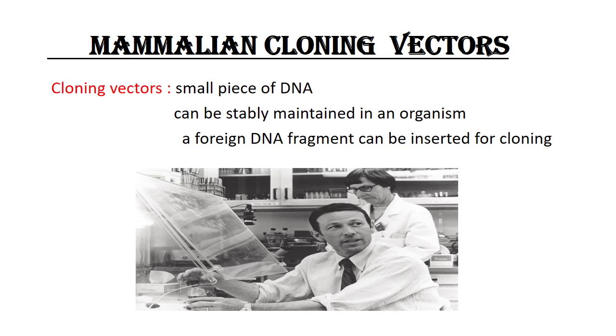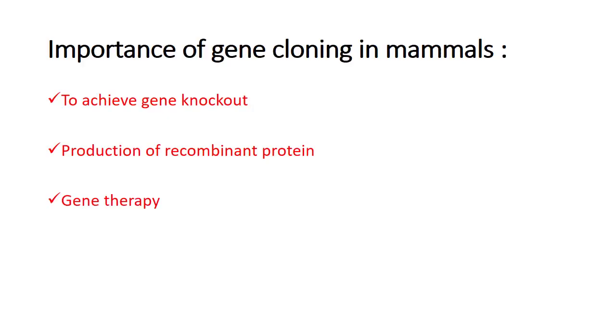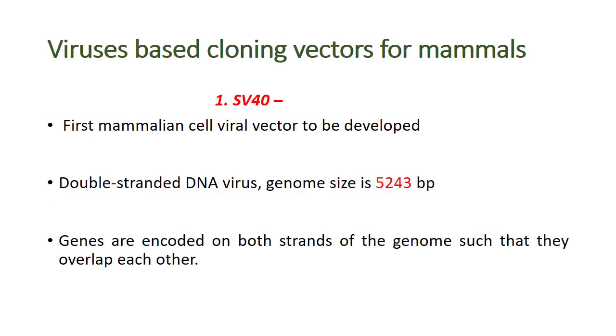Gene cloning in mammals is carried out for three reasons. The first one is to achieve gene knockout, which is important to determine the function of an unidentified gene; for production of recombinant protein in mammalian cells; and in gene therapy, in which human cells are engineered in order to treat a disease. So, some virus-based cloning vectors for mammals are: the first one is SV40.